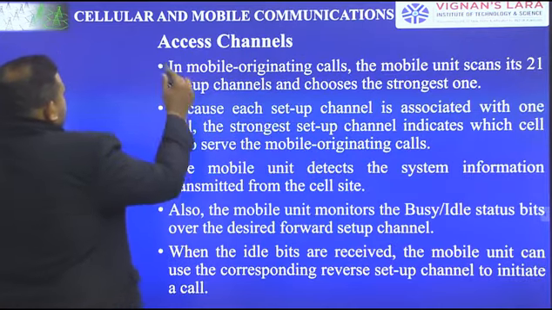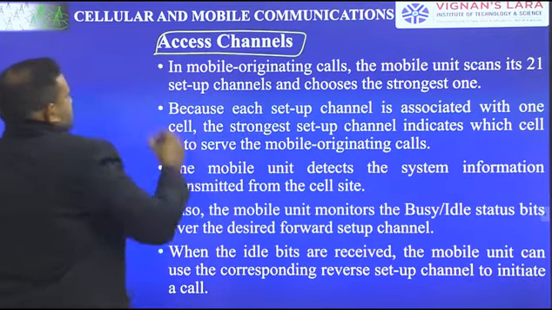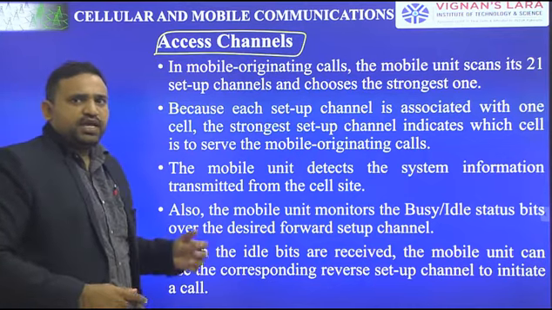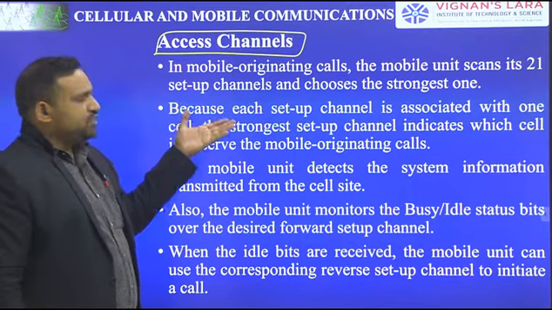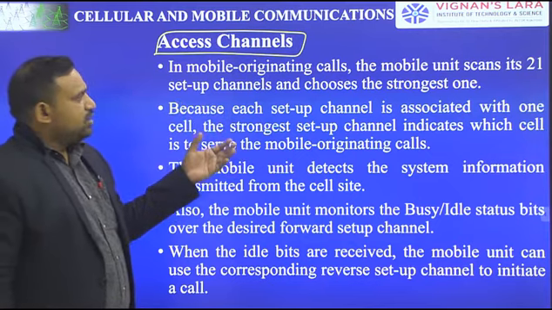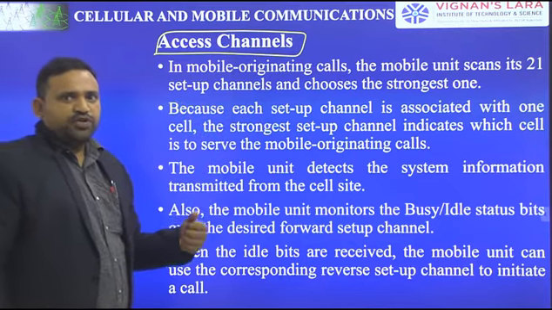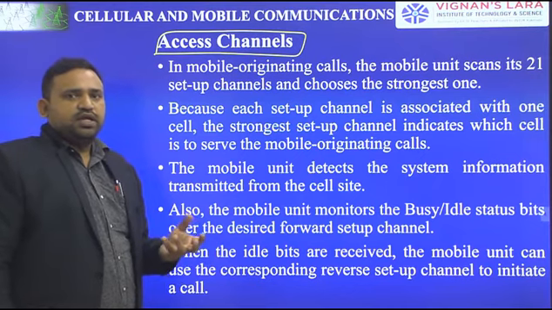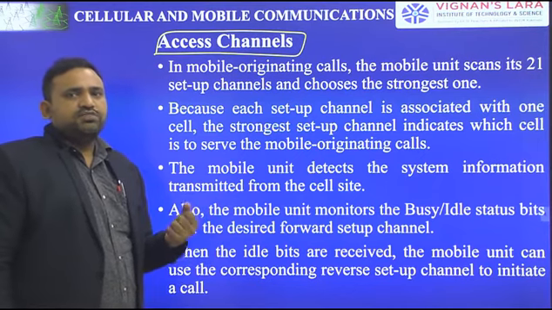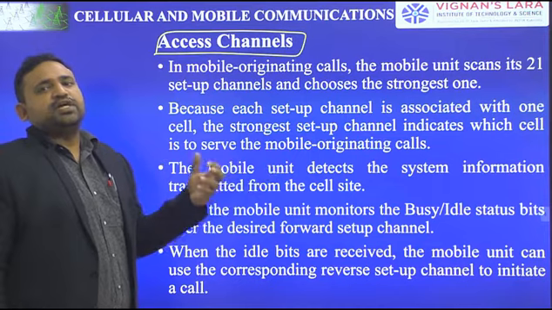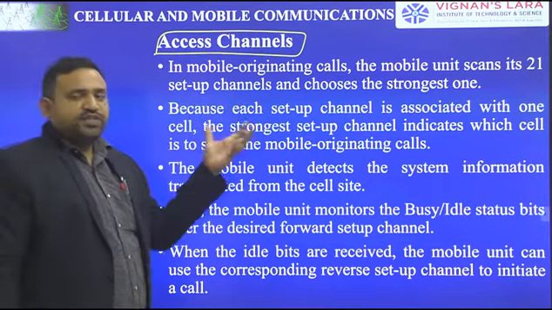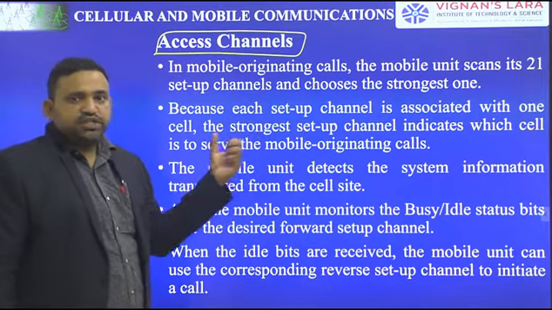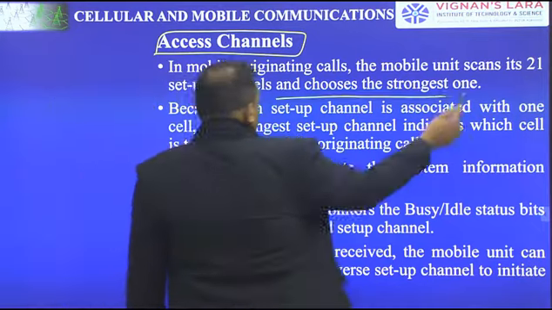So coming to what is meant by access channel. In mobile originating calls, the mobile unit scans 21 setup channels. I already said, when you switch on the mobile, the mobile has to get some signal. You will search for the setup channels for the better signal. You will scan the 21 setup channels and choose the strongest one.